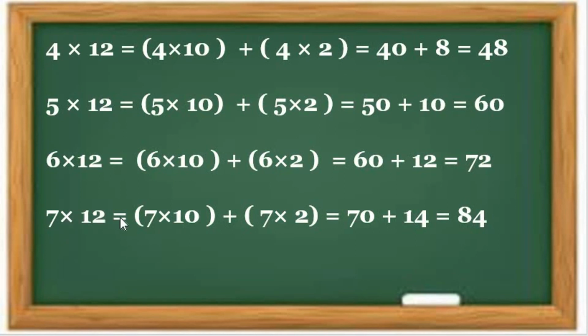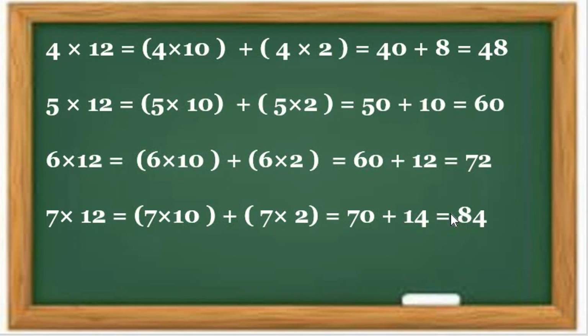Then after that, 7 multiplied by 12. 7 multiplied by 12 is equal to how many? We now see here, 84. But now step by step we are going to do 7 multiplied by 10. 7 tens are 70. Plus 7 twos are how many? 14. 7 twos are 14. 70 plus 14, 70 plus 10 is 80, 80 plus this 4, so 84. So what is the answer, students? 84.